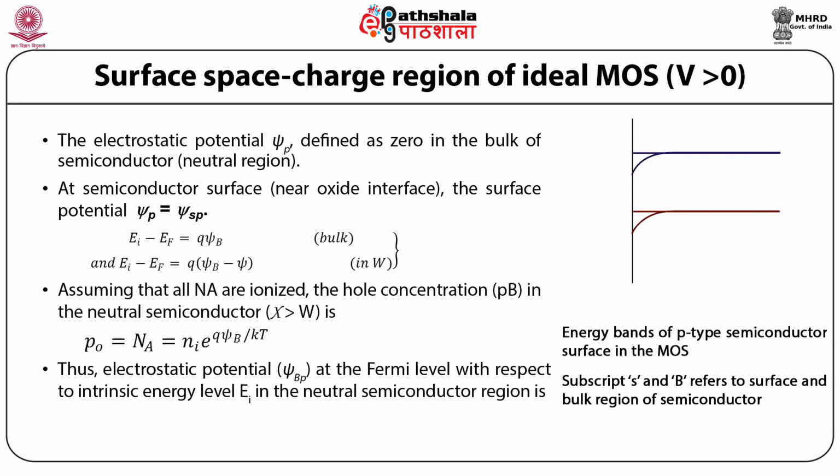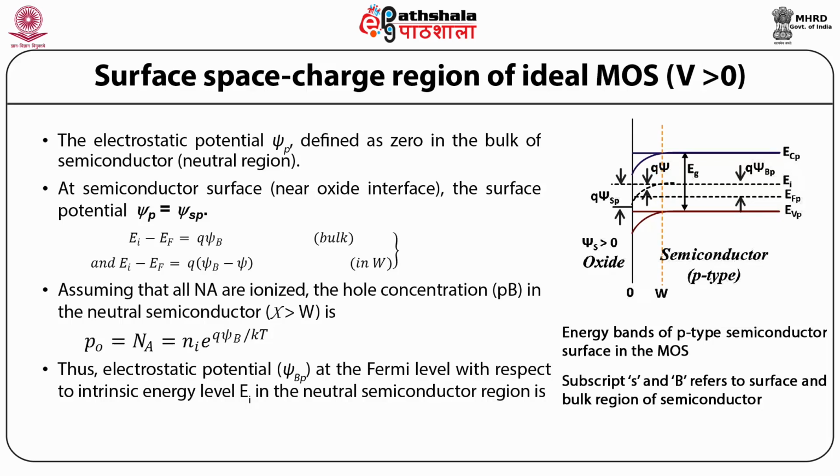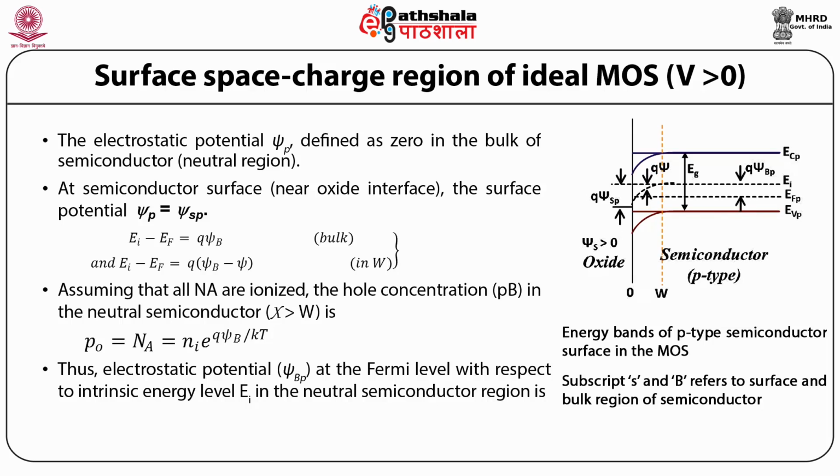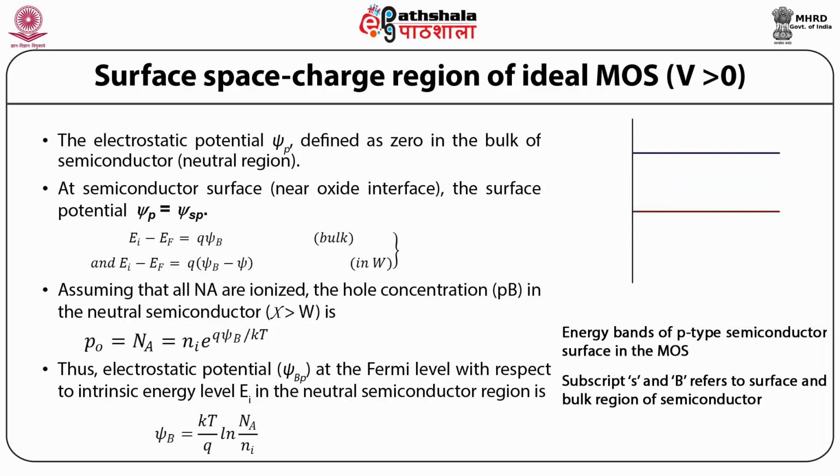Thus the electrostatic potential at the Fermi level, psi Bp, with respect to the intrinsic energy level Ei in the neutral semiconductor region is given by psi Bp equal to kT by q ln of Na by Ni.